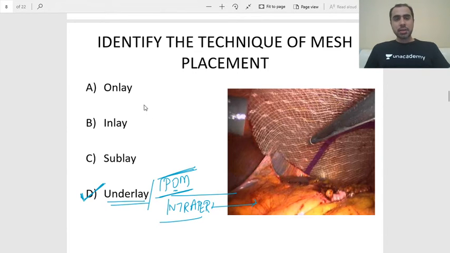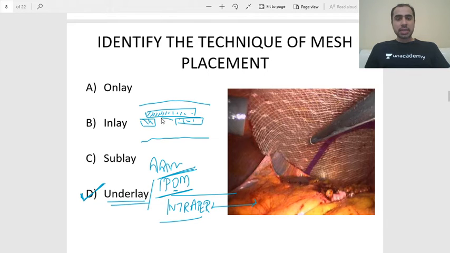What are these other mesh placements that you need to know? So if this is the skin and this is the defect in the muscle, and if this is the peritoneum and this is the viscera inside, onlay is when I place the mesh over here on top of the defect, on top of the rectus. This is onlay. Inlay is when I place the mesh just inside the defect.